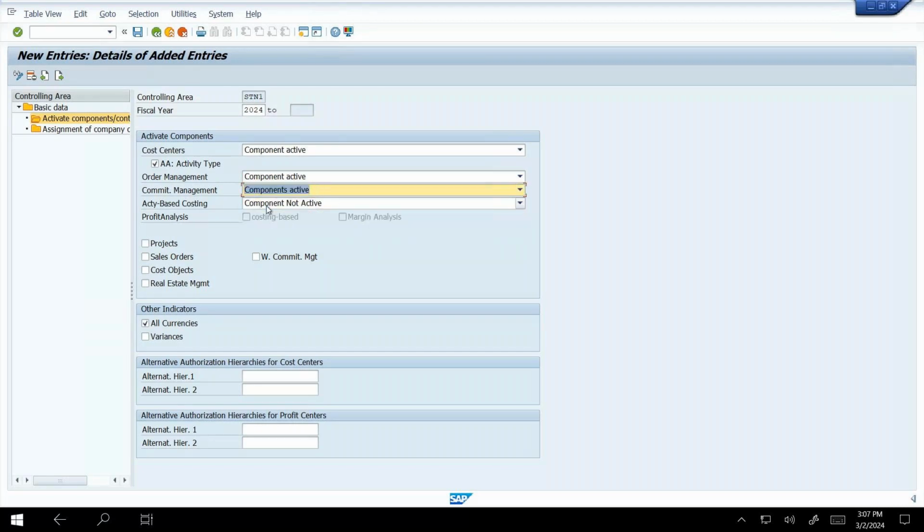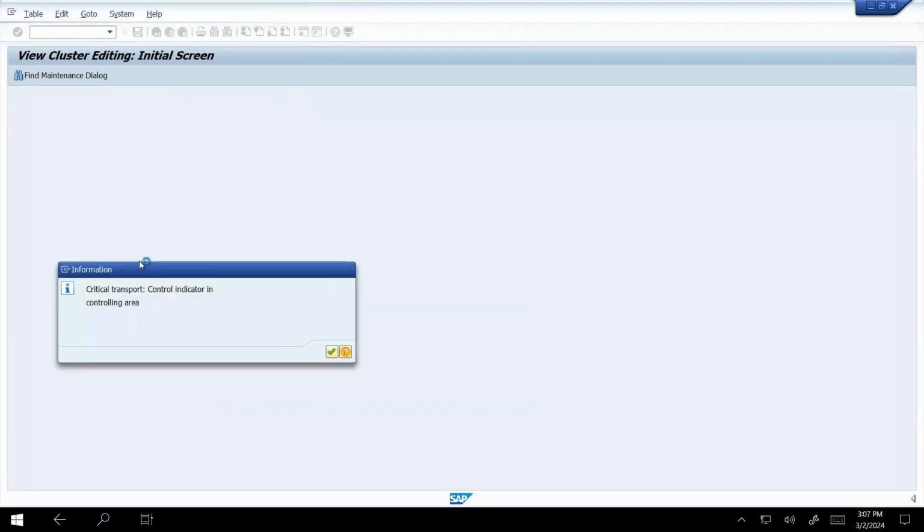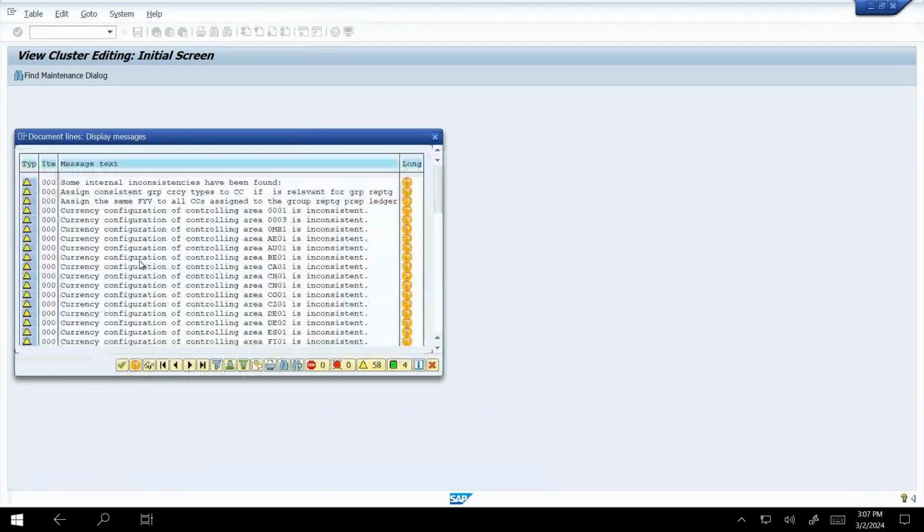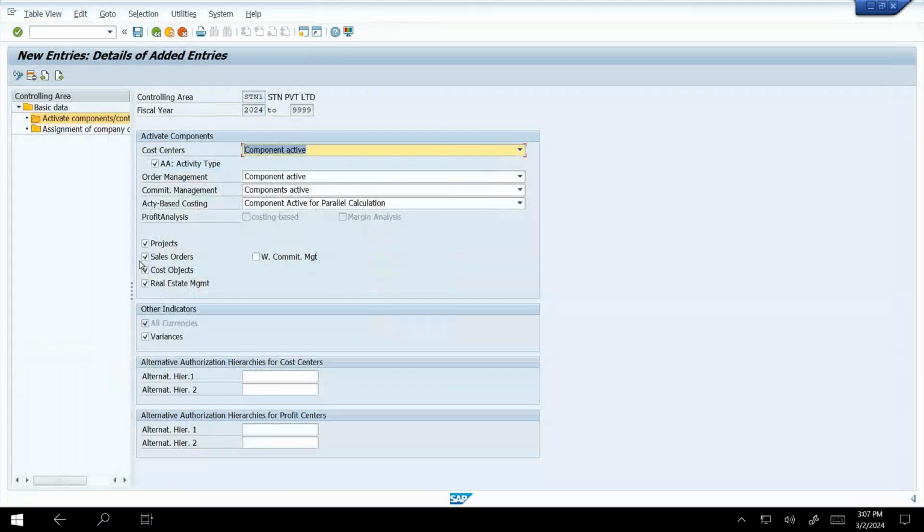All those things we need to activate: parallel calculation, project, sales order, cost center, cost objects, real estate management, and variance. We activate all of these, press Ctrl+S and save it. So our controlling area creation has been completed.